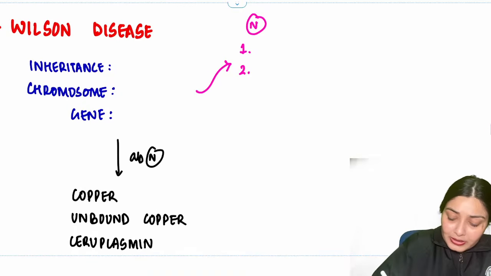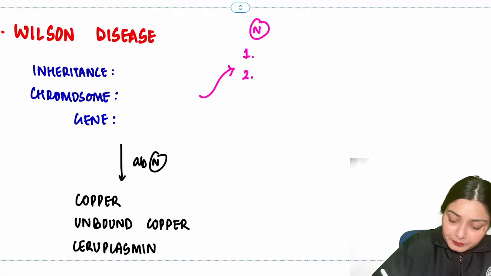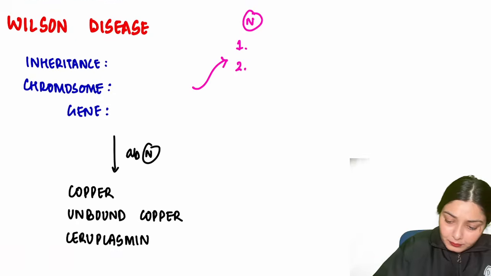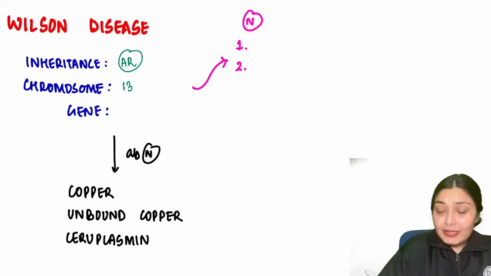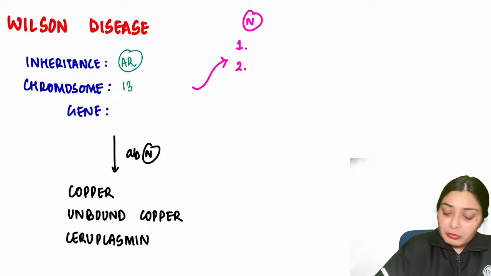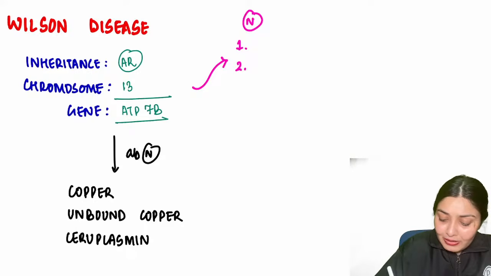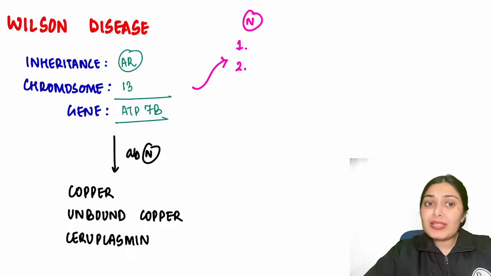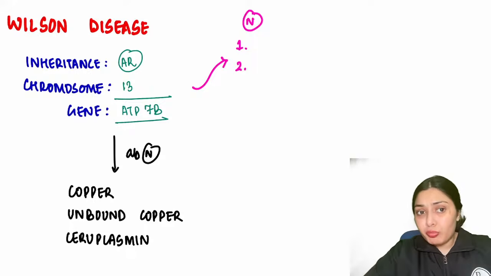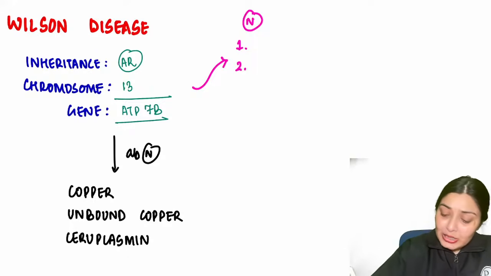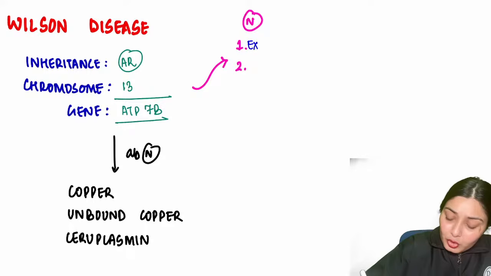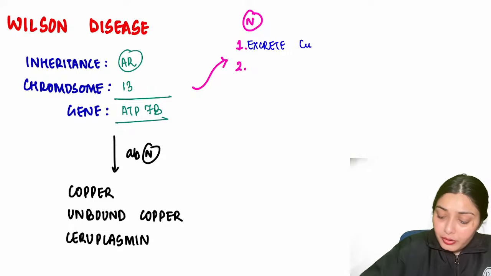So what is the mutation that you see over here? It is an autosomal recessive disease, and the chromosome that is affected is chromosome number 13. On chromosome number 13, we have the ATP7B gene. Normally, the function of this gene is to excrete copper into the bile,